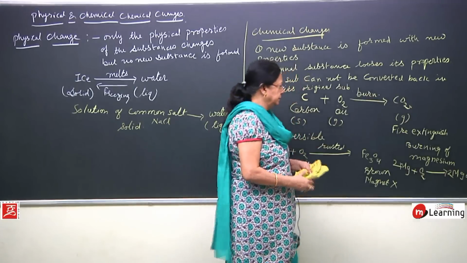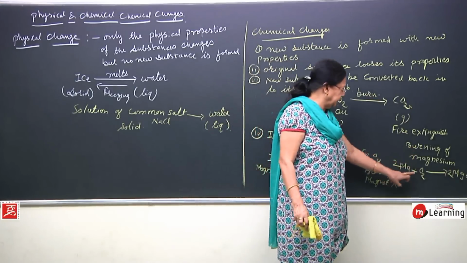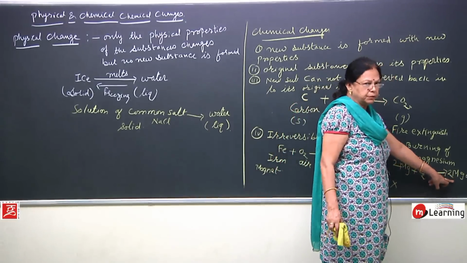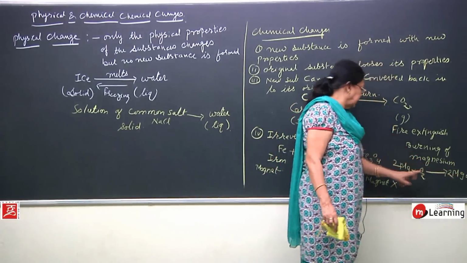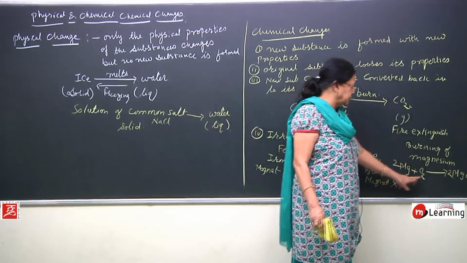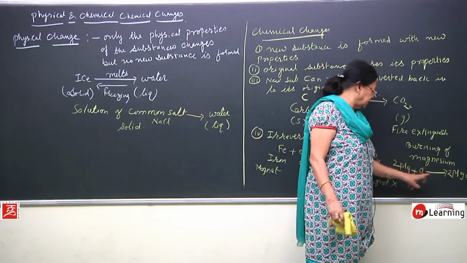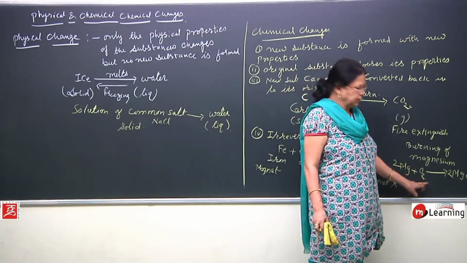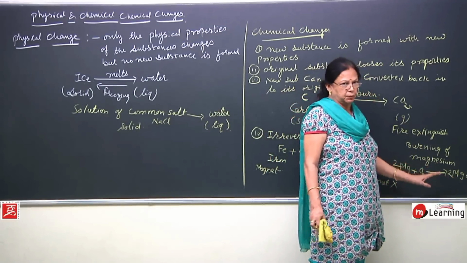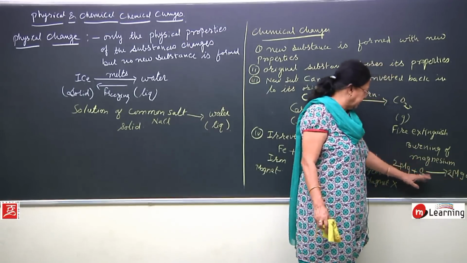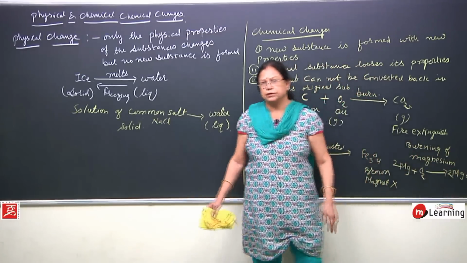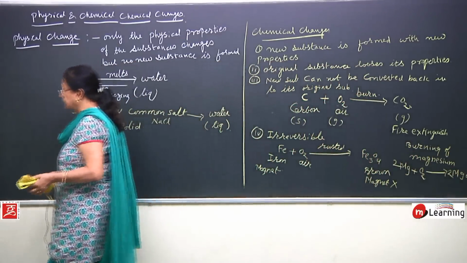When you burn magnesium in the presence of air, it forms magnesium oxide. This magnesium oxide is totally a new substance, and it does not have the property of either magnesium or oxygen, and this is an irreversible process. You cannot get back magnesium and oxygen from this magnesium oxide. So, this is all about physical and chemical changes.